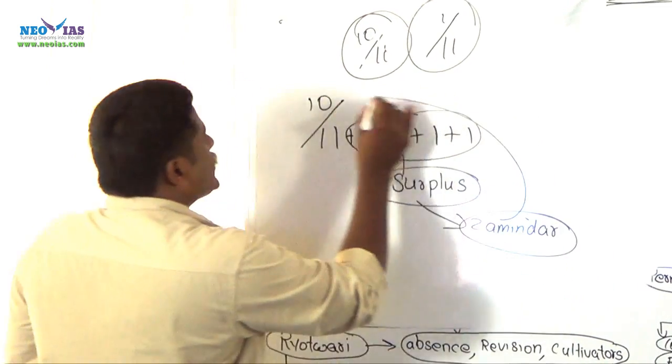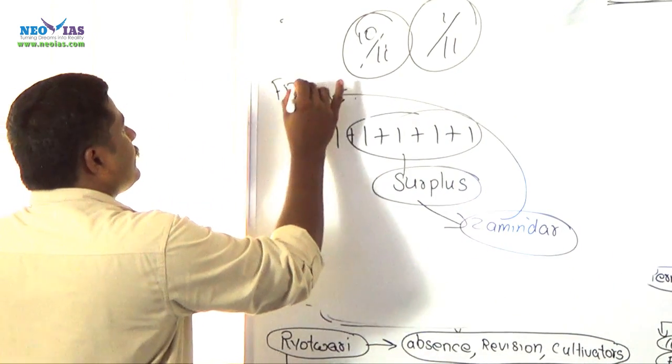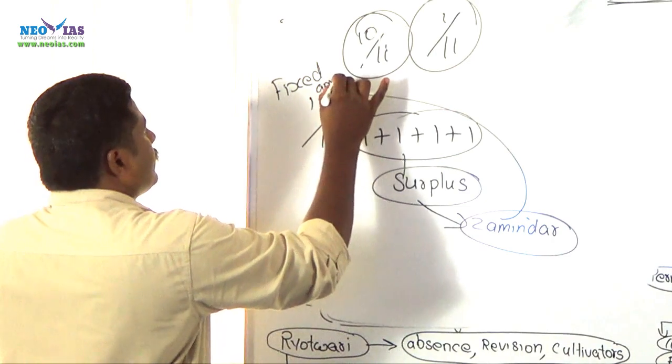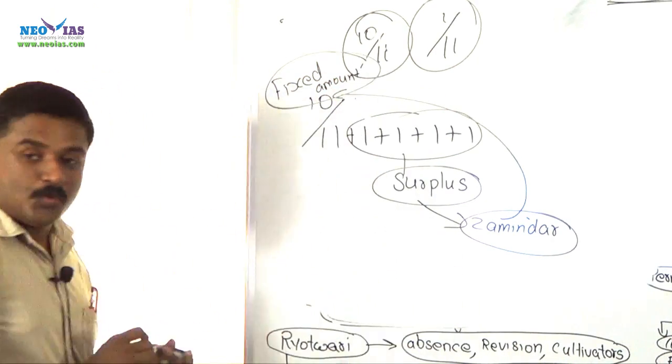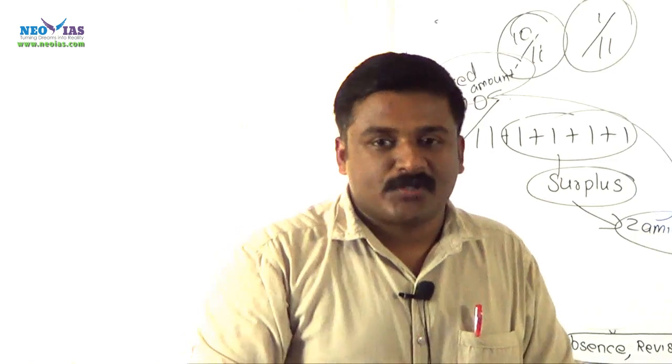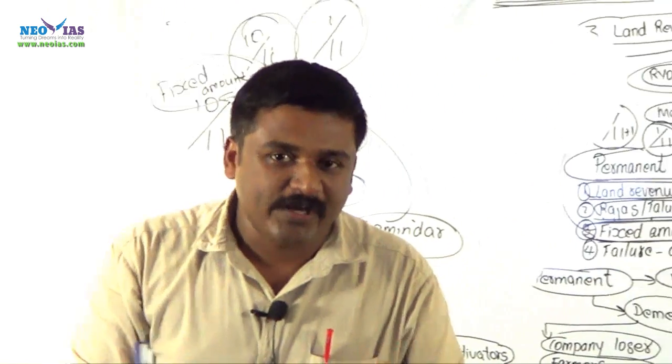That means he is supposed to pay a fixed amount to government. So, this provision is very important here.